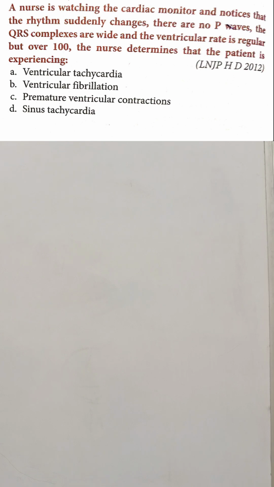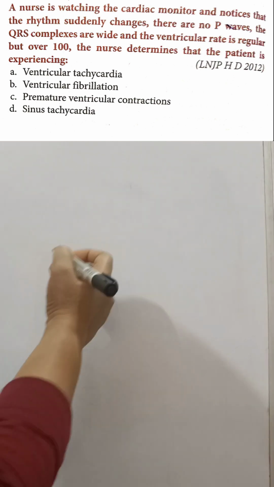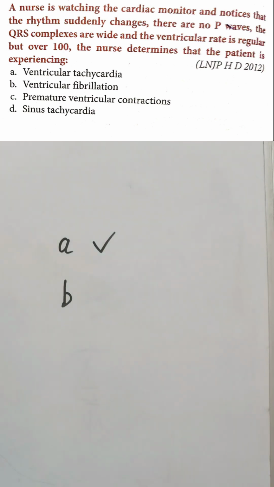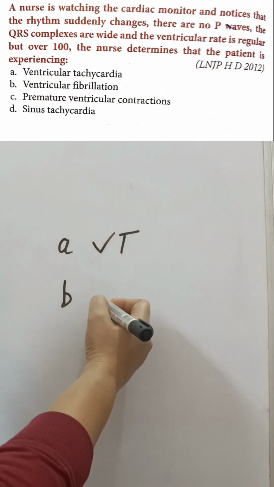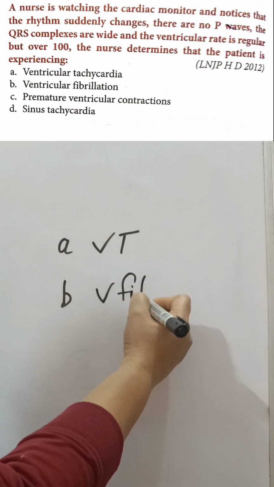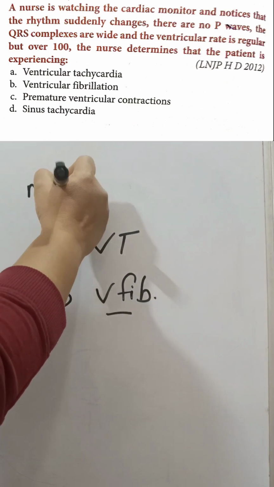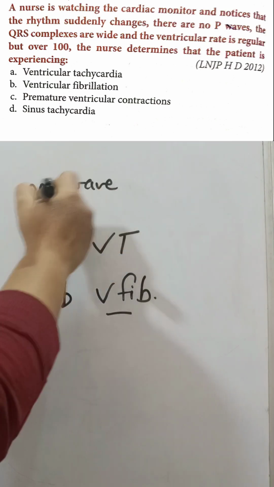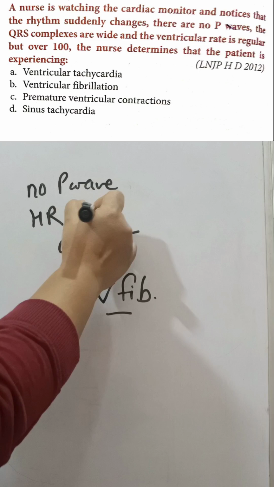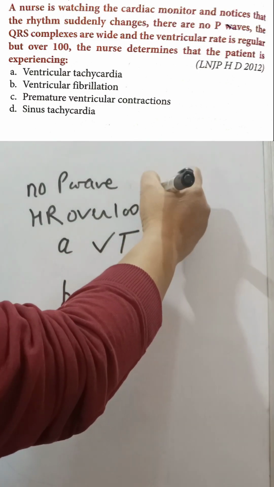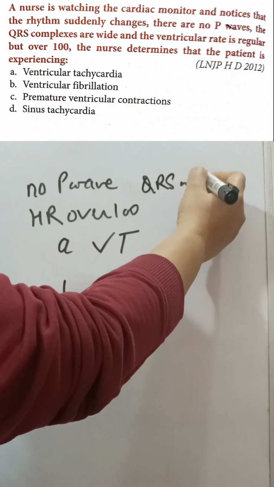So in this we can exclude C and D, but A and B remain. In A we have ventricular tachycardia and in B ventricular fibrillation. Now we have seen there is no P wave, heart rate is over 100, and the third thing is wide QRS.